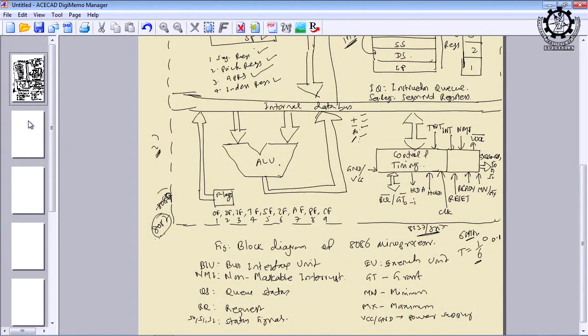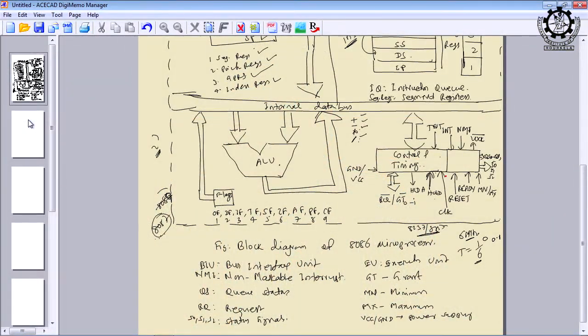Anyway, I do not have to explain much about hold and hold acknowledgement. Assume that in the 8237 DMA controller, there must be at least 2 pins. One pin is the output hold pin, which will be input to 8086. You can see from this arrow mark, this hold signal is input to the 8086, and this same hold signal will be output from the 8237 or DMA controller.